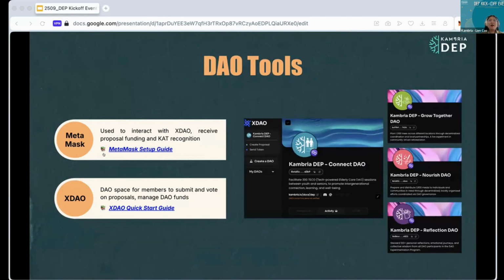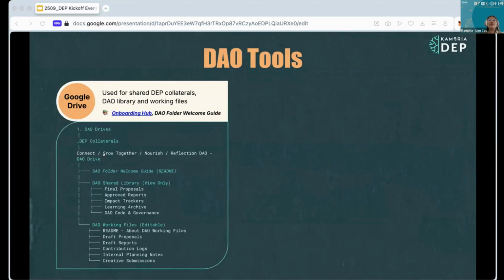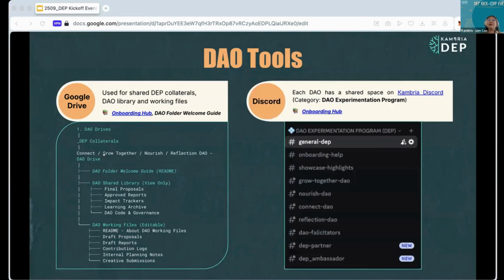Next, each DAO has a DAO space on SDAO for members to submit and vote on proposals and manage DAO funds. We also use Google Drive share folder for dev material, DAO library and working files, and Camera Discord for discussion and collaboration. Again, you can check the onboarding hub on DEP Docs for DAO-specific links as shown earlier.